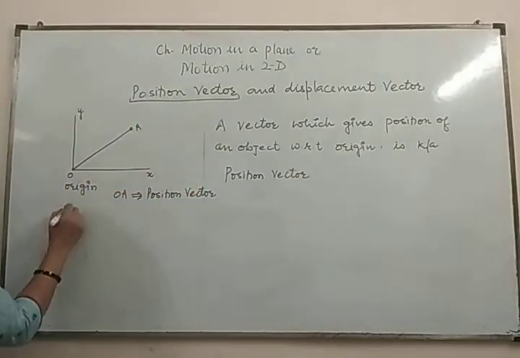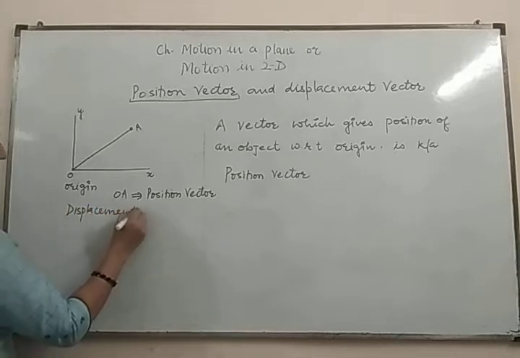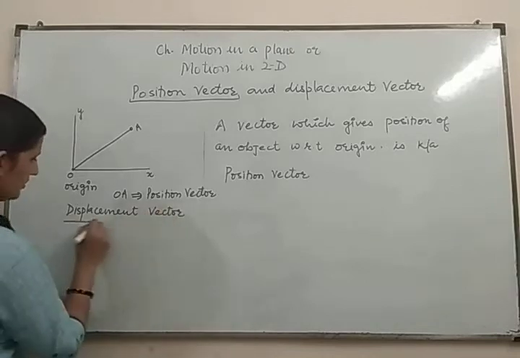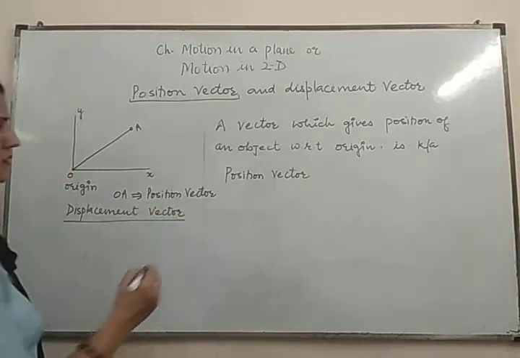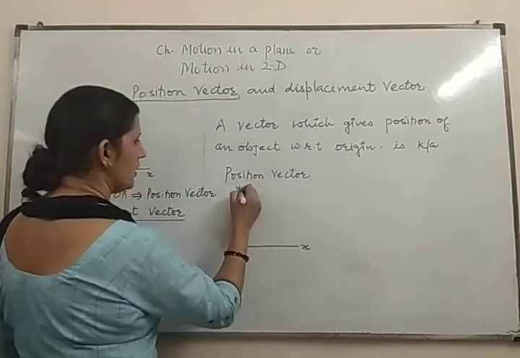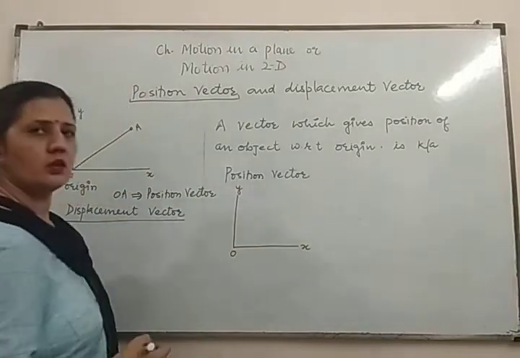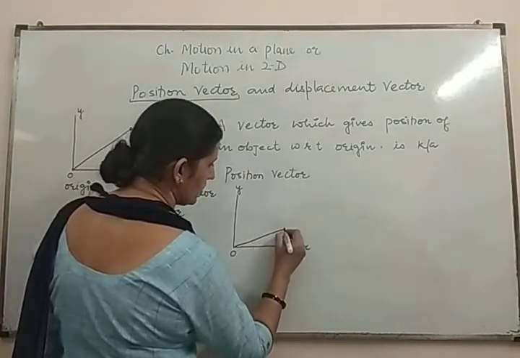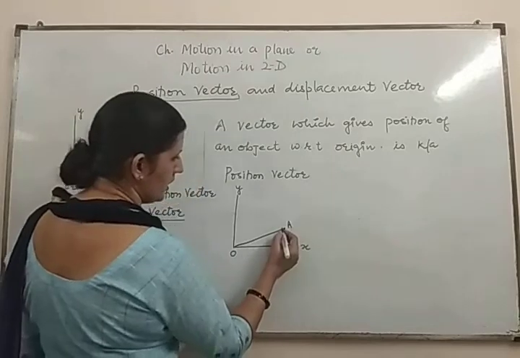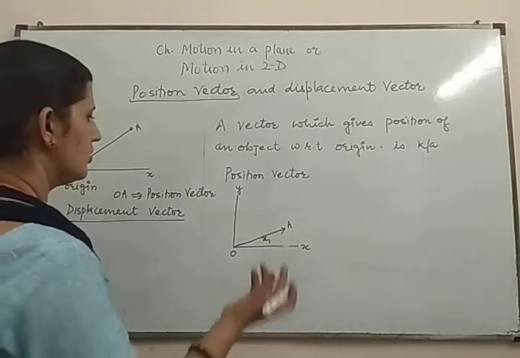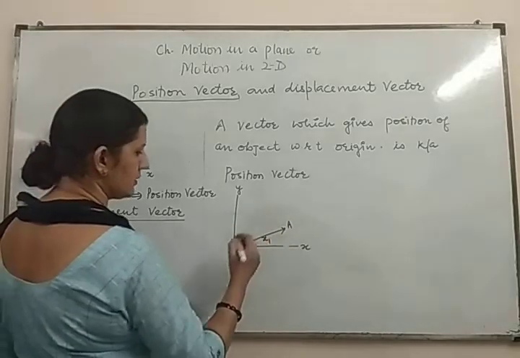Now the displacement vector. First, how can we represent it? Again, consider the object in the xy plane. O is the origin and initially the object is at point A, and the position vector is x1.